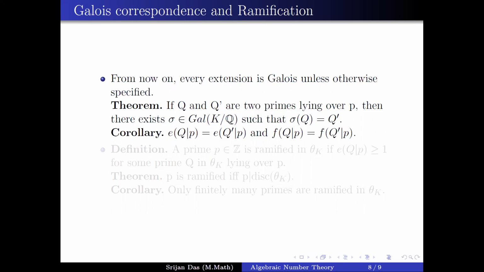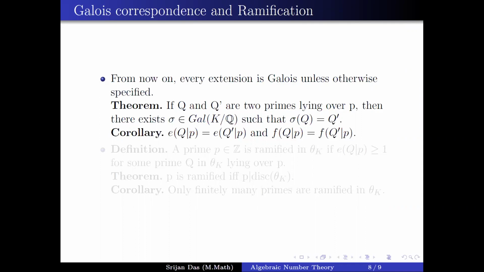Like if you have Q and Q bar, two primes lying over P, then there is an automorphism in the Galois group, say Gal(K/Q), such that sigma of Q will be Q bar. So it actually permutes everything. If you think about any Galois extension, if you take P and your factorization, say Q1 power E1 and so on, then you can always say that there is some sigma which takes Q1 to any Qi.